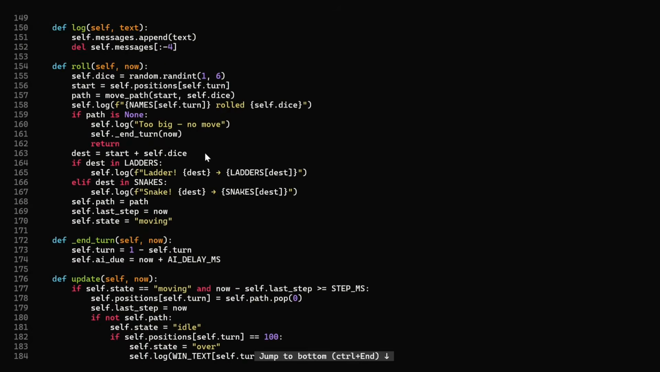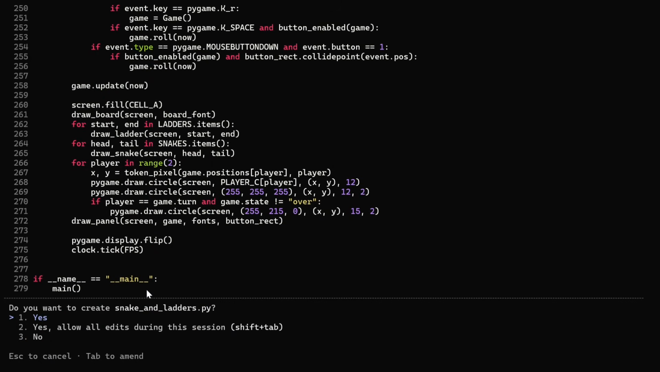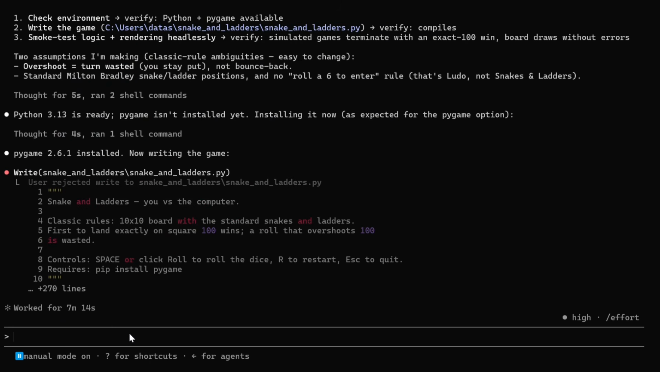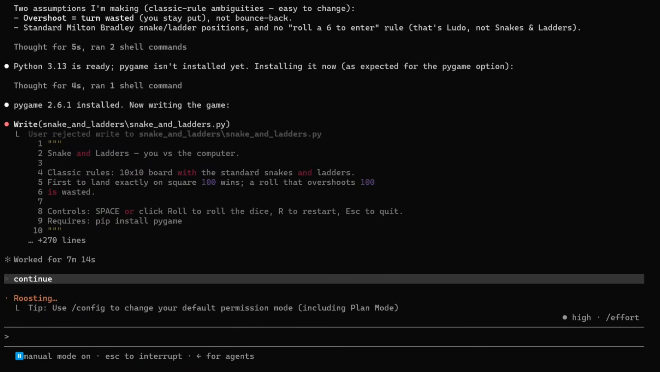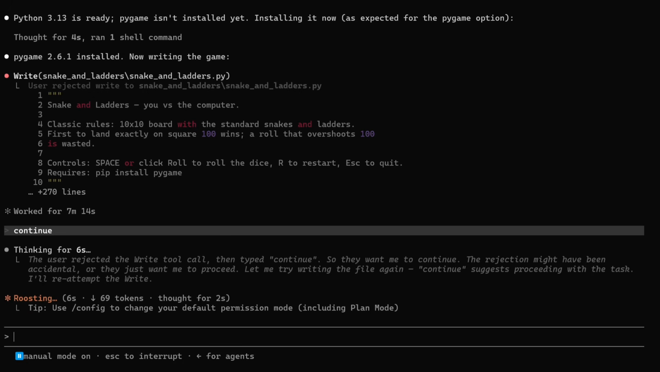It is able to write the entire code, as you can see, and it is asking me to accept whether I can move ahead or not. Continue. What happened? I didn't reject it. I think it got clicked by mistake. So they want me to continue. The rejection might have been accidental. Let me try writing the file again. Continue, suggest proceeding with the task.